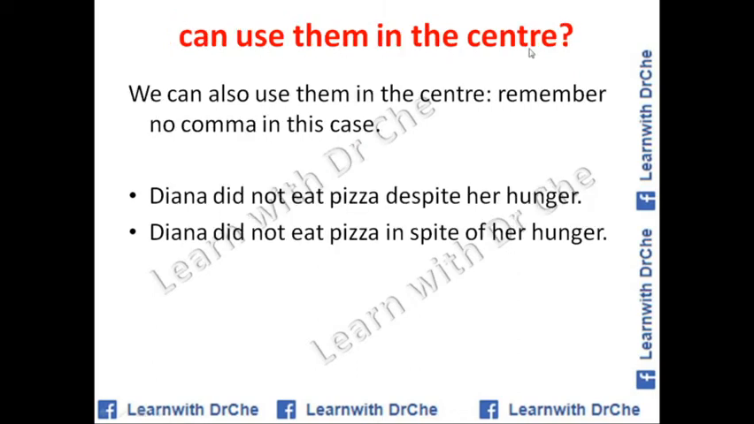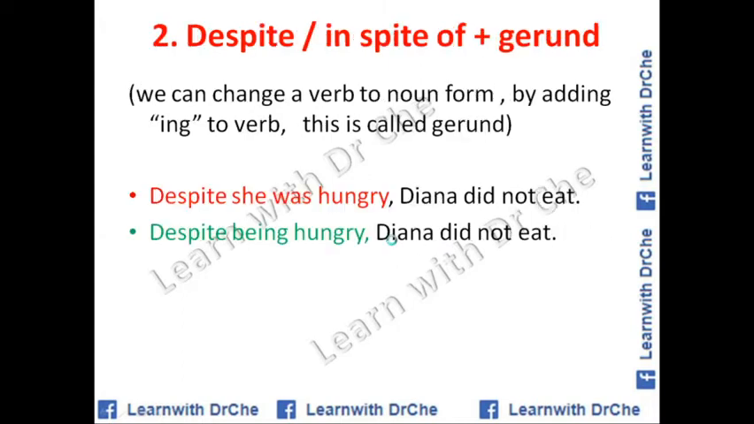We can also use them in the center of a sentence. Remember, no comma in this case. We don't use comma when we use them in the center of sentence. Diana didn't eat pizza despite her hunger. Diana didn't eat pizza in spite of her hunger. So we can use despite, we can use in spite of. When we use them in the center, we don't use comma.